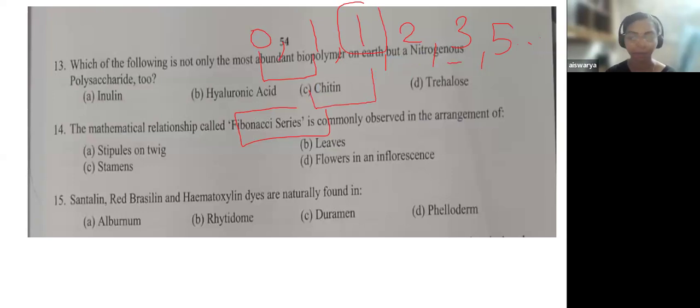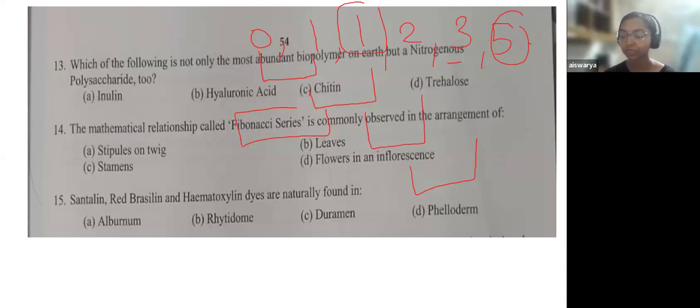1 plus 2, 3. Okay. Now this 5 is the sum of its preceding terms, 2 plus 3, 5. So you could see a pattern, an arrangement, a continuous series. That type of pattern, if it is observed in nature, especially in the plant kingdom, where do you find it? That is what we asked in this particular question.